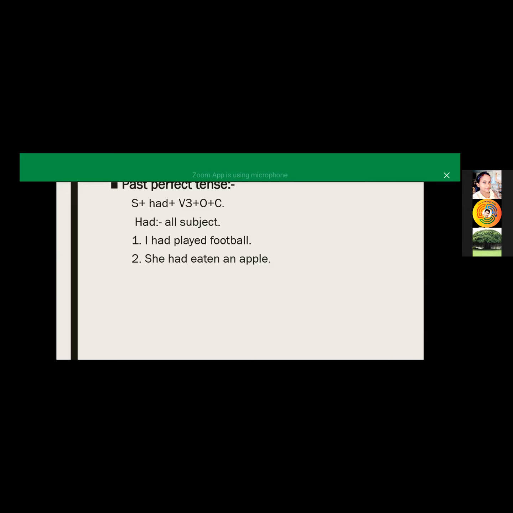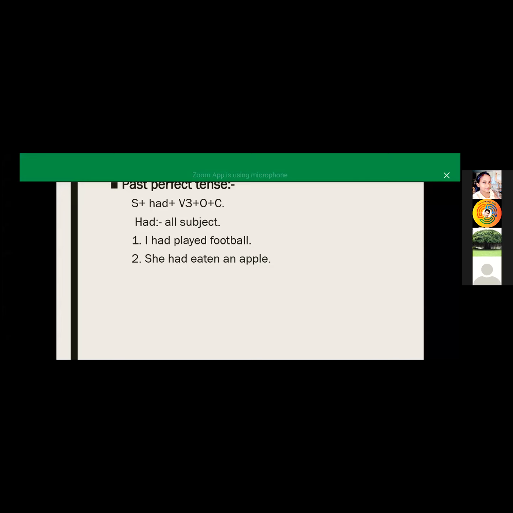Can I add one more point here? For example, if there are two incidents that took place in the past, one should be in the past perfect and the other should be in the past tense. That is one of the points I have understood from your explanation, but we can also use past perfect on one more occasion. Let me give you one example.